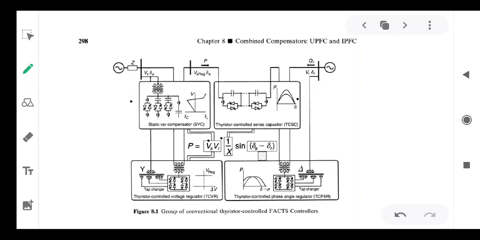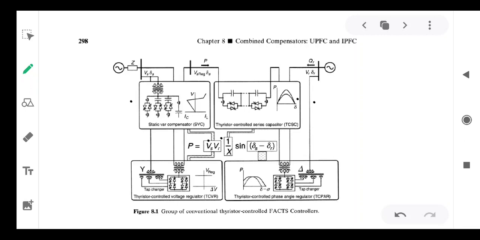Power flow is equal to V1 V2 by X sin delta. So it is proportional to 1 by X. Therefore, by changing the line impedance or reactance, we can change the power flow as well as power transmitted. That means transient stability of the system. So TCSC is much more suitable to control the transient stability of the system. SVC is used to control the voltage profile as well as voltage stability of the system.